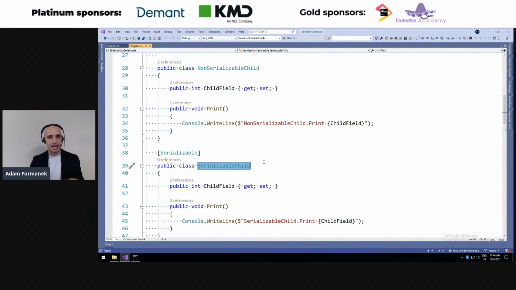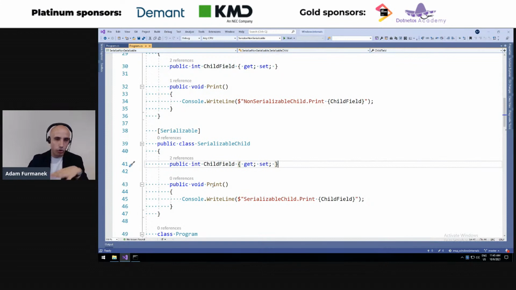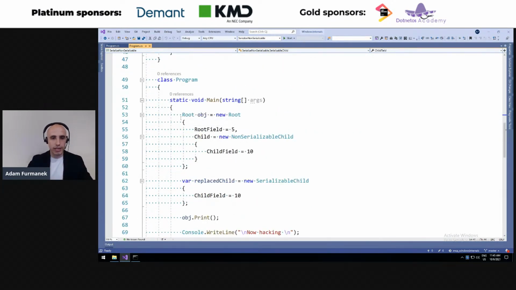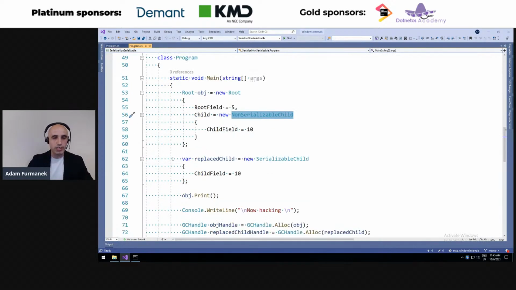So we can create a custom class on the side, which has exactly the same code structure and data structure. So the same fields, everything is the same, with all the methods being the same. And what we can do next is create an instance of root with a non-serializable child. We can create an instance of serializable child with the same data.